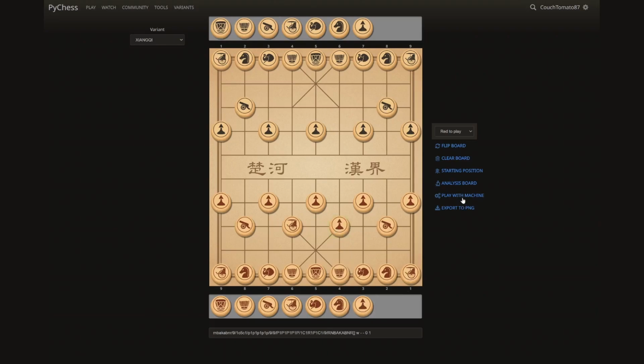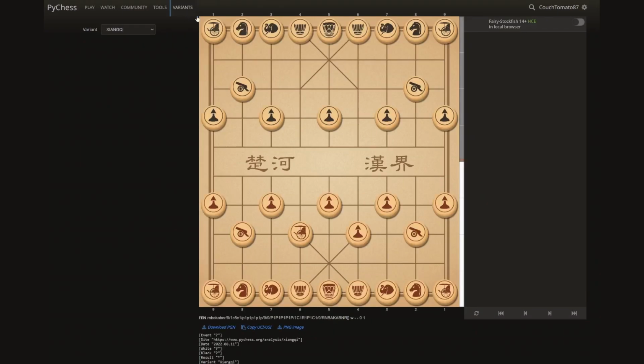And then from here, you can go to play with machine. You could take a picture of it by exporting to PNG, or you can even go to analysis. So let's check out the analysis board. So here in analysis, you can see how strong a position is and just play games out on your own.